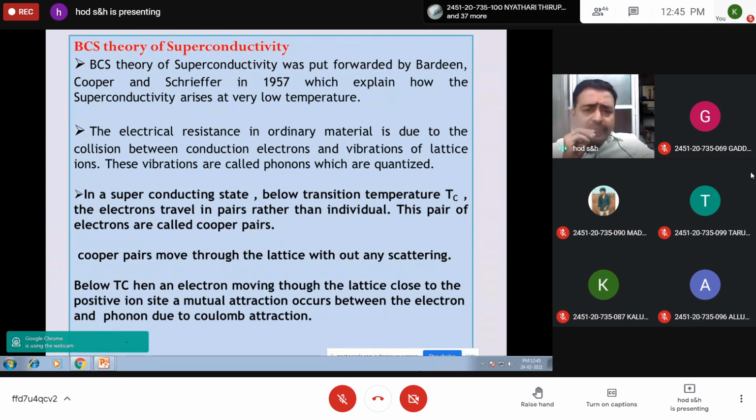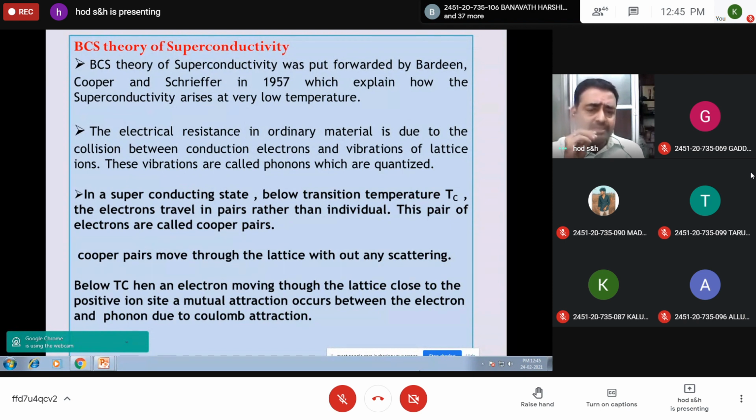Actually, it is a complicated research paper, using matrices and the Fermi model, in which the behavior of the conduction electron at very low temperature is explained. But as far as our syllabus is concerned, only the gist, the features of this BCS theory, we have to discuss.